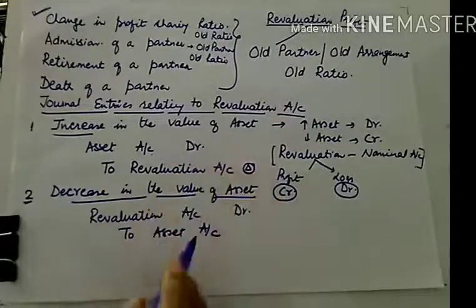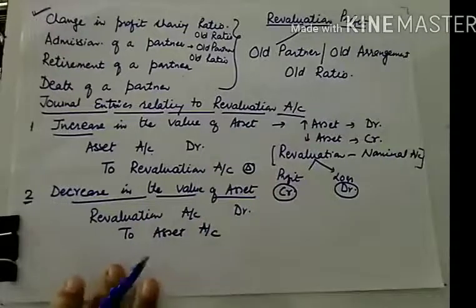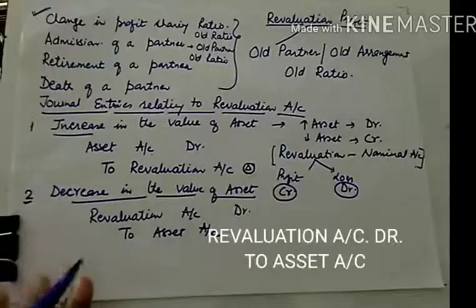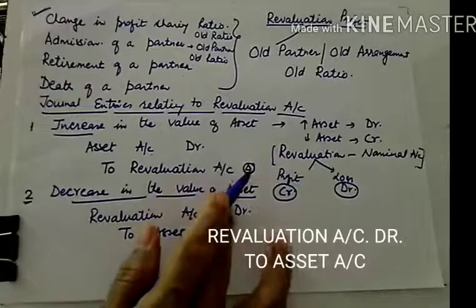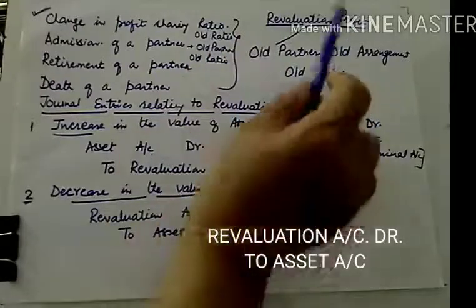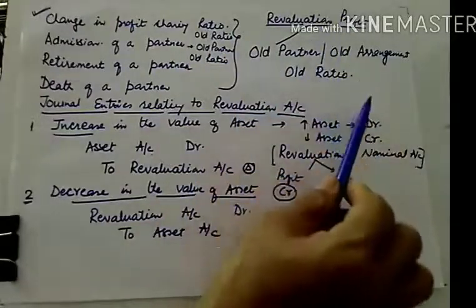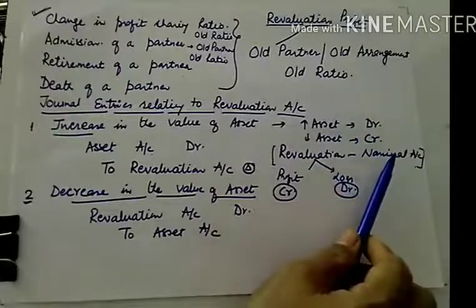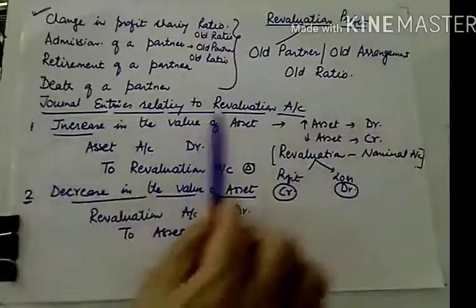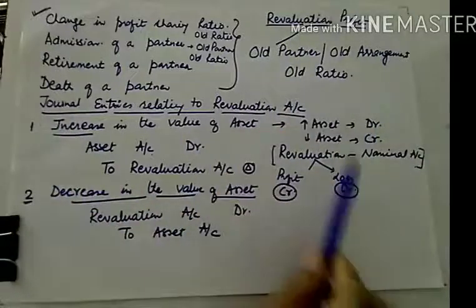Normally students commit a mistake here, and if your revaluation account is wrong, it will continuously impact your partners' capital and balance sheet, because from this we are expecting an 8 marks question.